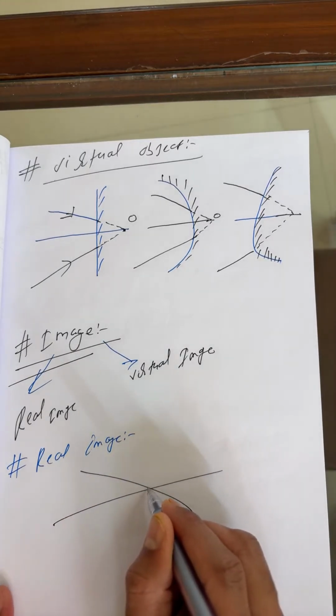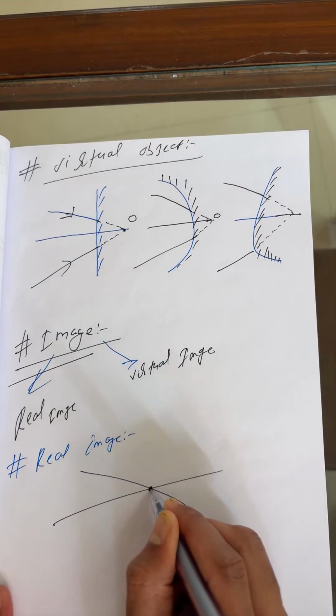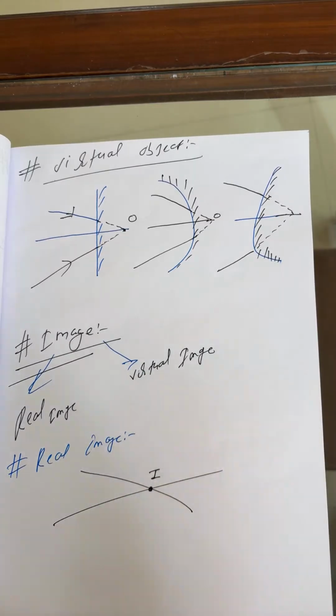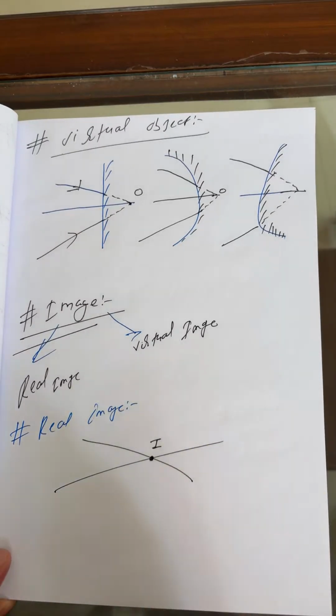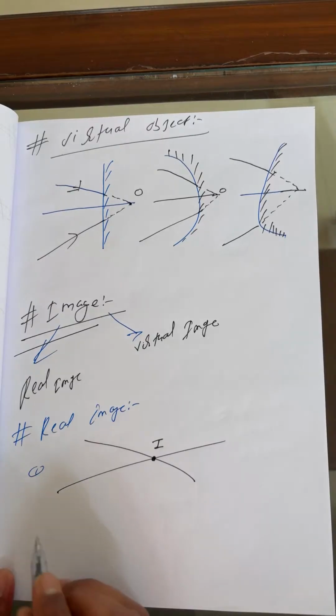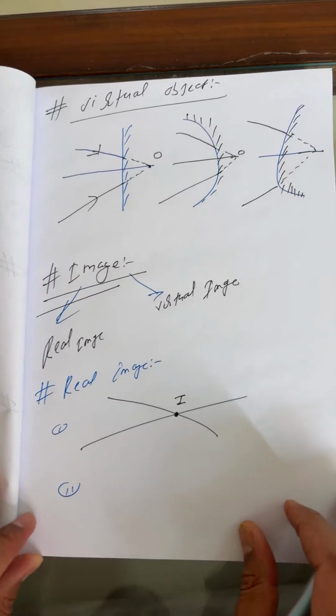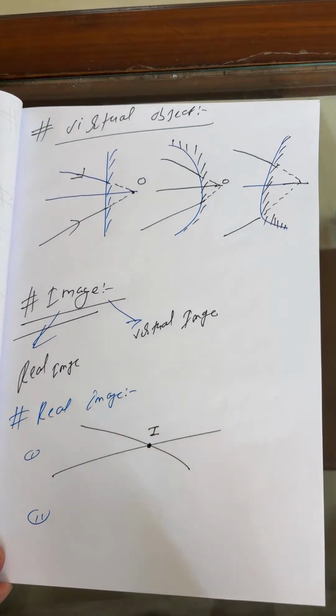So this is, students, the point where you will get an image. This is a real image. This is, my dear, a real image. Okay, next, beta, you can take an example. This is the first example of real image, because this is the next example of real image.